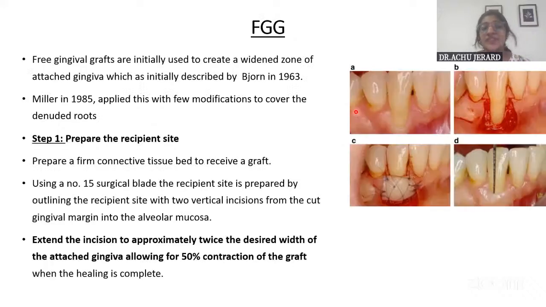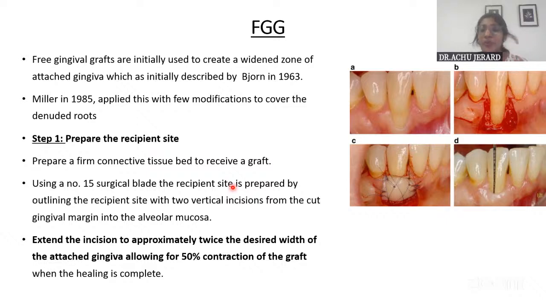Okay, so this free gingival autograft was initially proposed to increase the width of attached gingiva by somebody called John in 1963. And later Miller, who gave the classification for recession, gave some modifications to this and used it to cover the denuded root surfaces with an increase in width of attached gingiva. So what is the technique, that also you will have to learn.